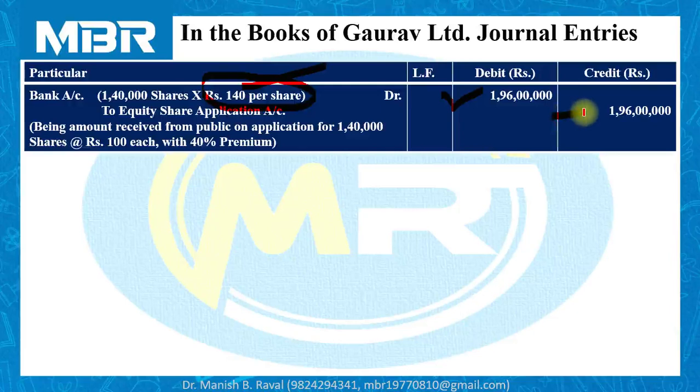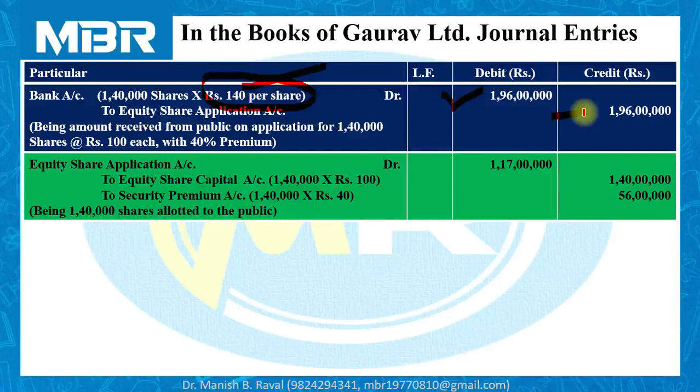As the type of share is not given in the question, I have considered that it is an issue of equity shares. Being amount received from the public on application for 1,40,000 shares at the rate of rupees 100 each with 40% premium. Now, allot the shares on the basis of applications received. Equity share application account debited. There is a mistake. We have to make it correct. It is 1 crore 96 lakhs. Let me write for you so we can avoid the mistake.